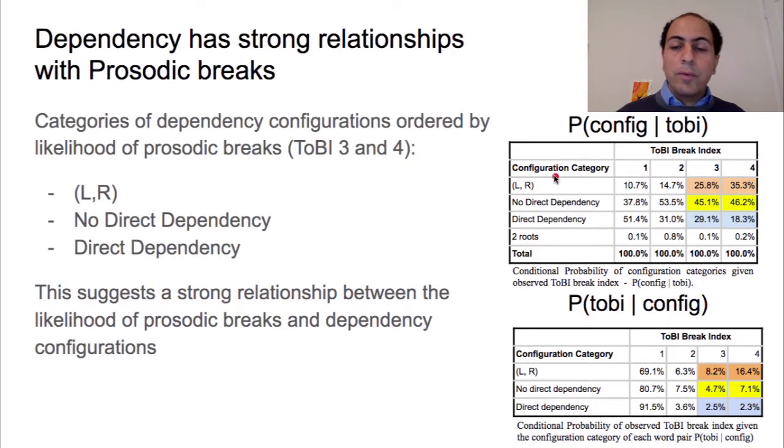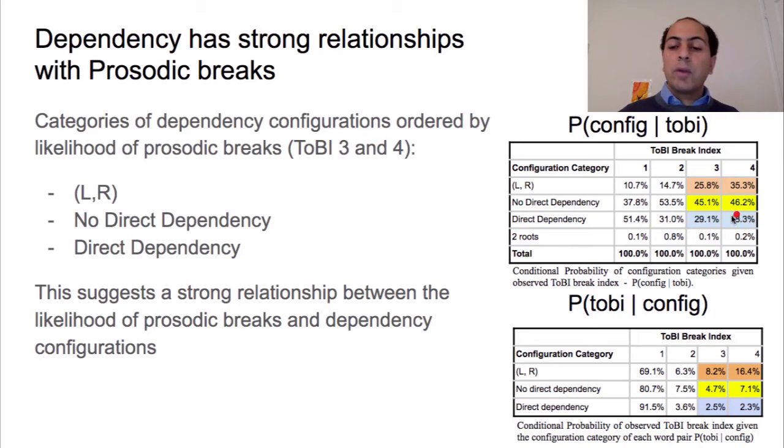Analyzing dependency configurations against ToBI break indices in the data, we find some interesting patterns. One of the important patterns is that the category and configuration L and R accounts for a lot of the ToBI breaks 3 and 4, and also the category no direct dependency, which includes a number of dependency configurations, accounts for a large number of ToBI breaks 3 and 4, while the situation where there is direct dependency accounts for less.